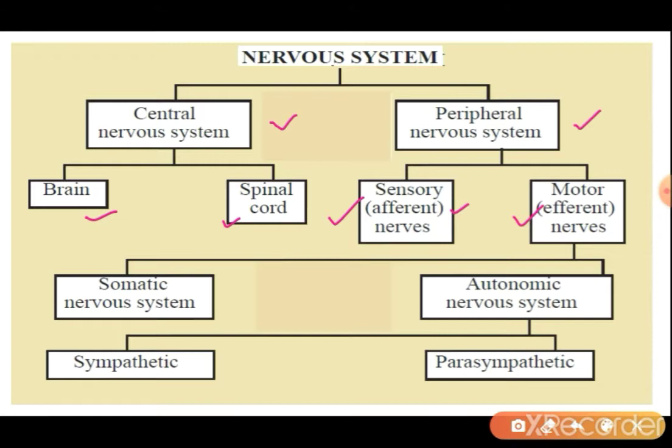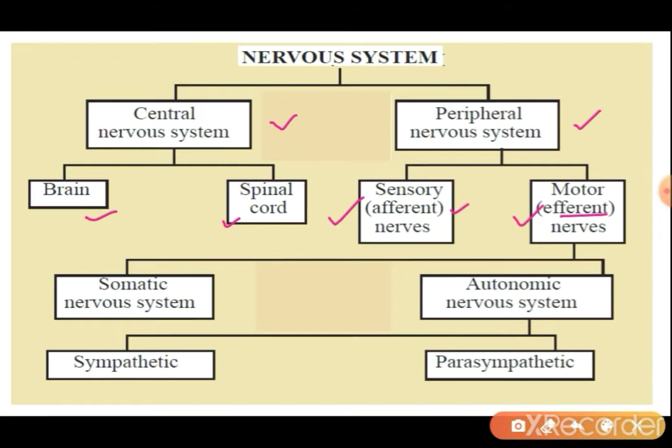Receptor organs are the sensory organs like ears, eyes, nose, tongue, skin. So all these are sensory organs. So sensory nerves are associated with these sensory organs which receive the stimulus. Motor nerves are also known as efferent nerves. These nerves are associated with the effector organs, the muscles which are going to respond towards the stimuli.